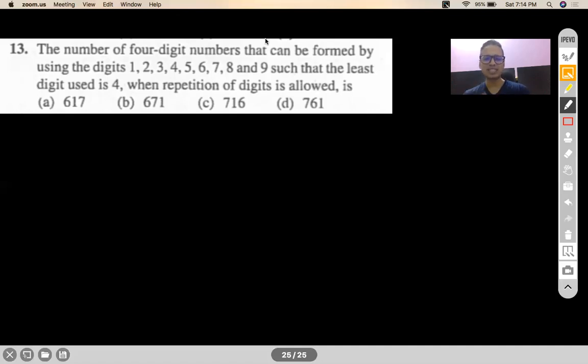Let's say if I use 5, 6, 7, 8, then the least number there would be 5, no? 4 is not there. Yeah, it's wrong, Madhav. Because it probably will not be there in the options, is it? Yes, Adrija, they can't be used.